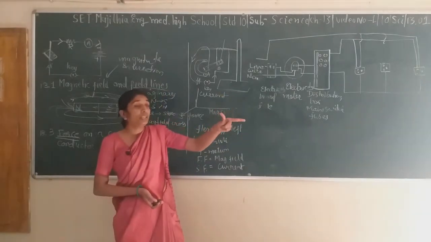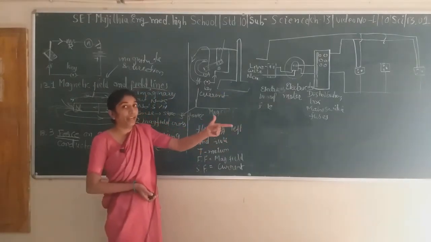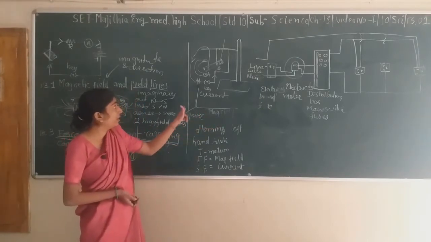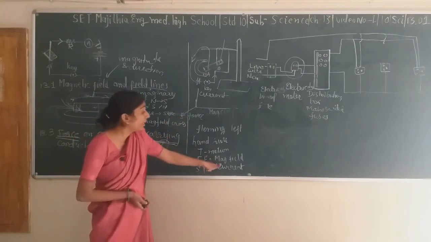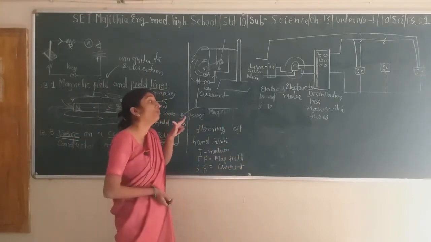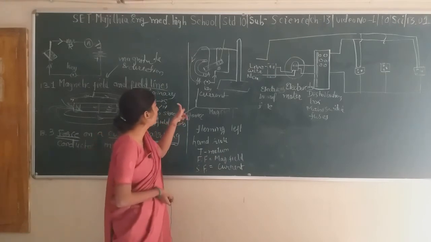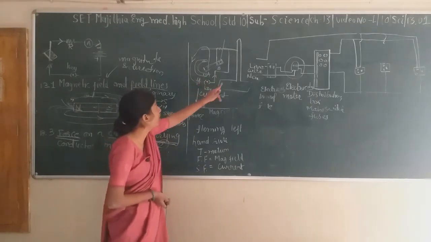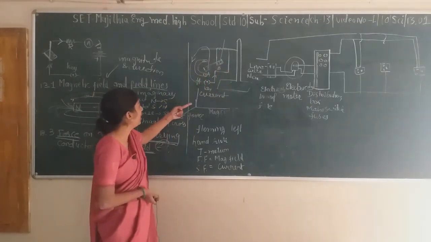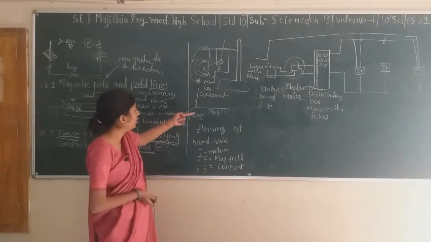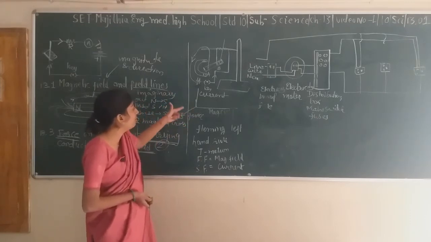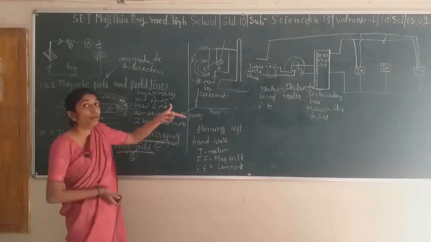You will be able to create this with your left hand. Along with the left hand, you are supposed to put the forefinger in the direction of magnetic field. Direction of magnetic field means direction from north to south. Suppose this one is the direction of north to south. Then the second finger in the direction of current from positive to negative. Suppose this one is positive, this one is negative. So direction of current, direction of magnetic field, okay. And the thumb will show the upward direction, that means force would be in the upward direction.